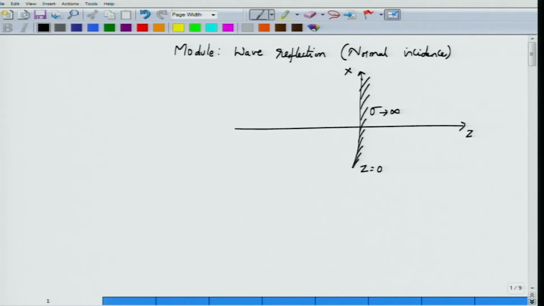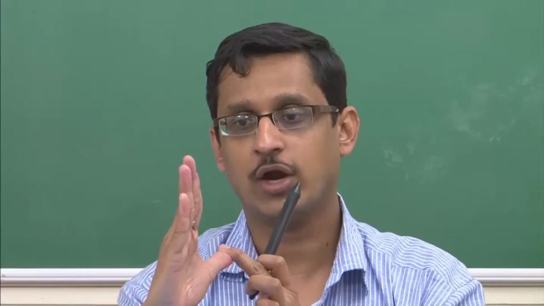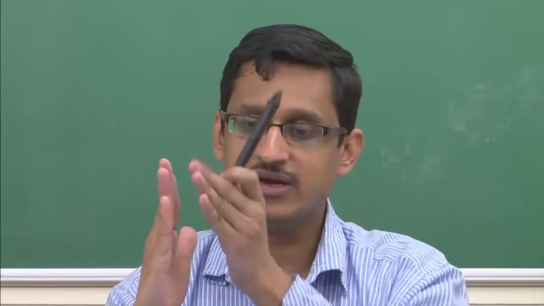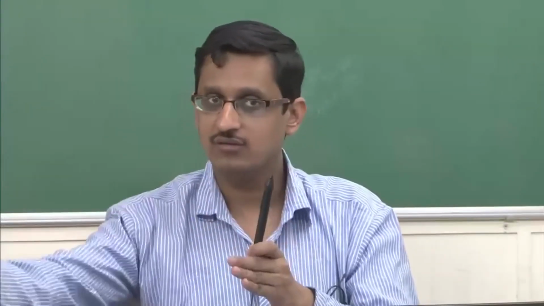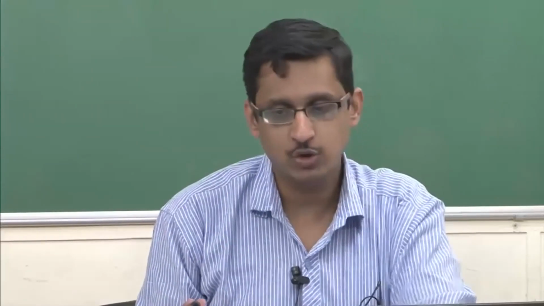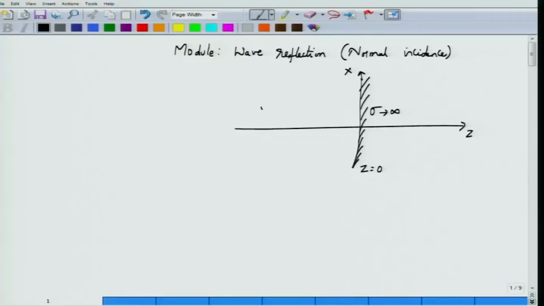According to this direction the wave is propagating, and this finger would point along the x axis and this thumb would point along the y axis, forming a plane which is kept at Z equal to 0. To the right of this plane is all conducting medium, and to the left of this plane we can assume a perfect dielectric or free space. The wave would propagate starting from some very far away place. This is a plane wave which is coming in and it would hit the conductor, and what would one expect to happen?